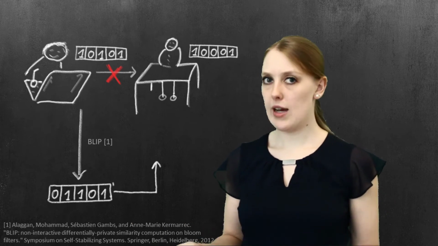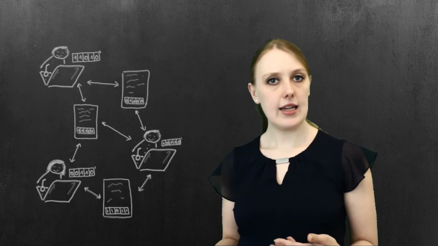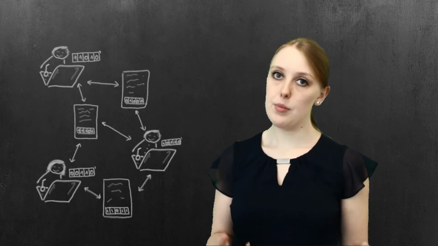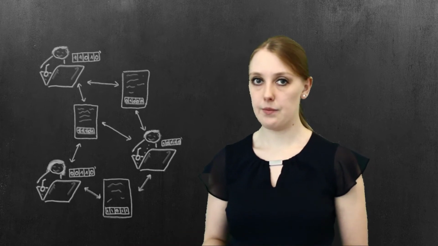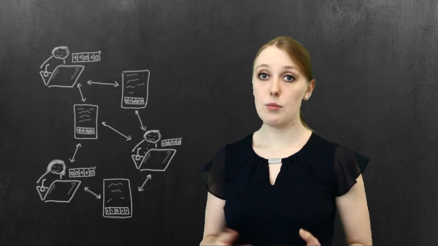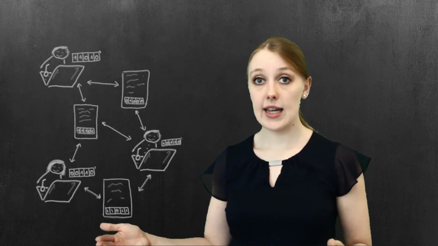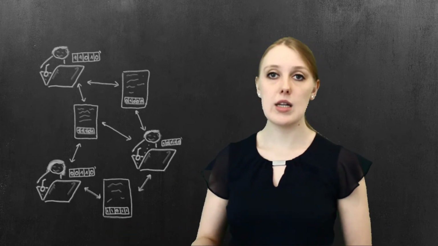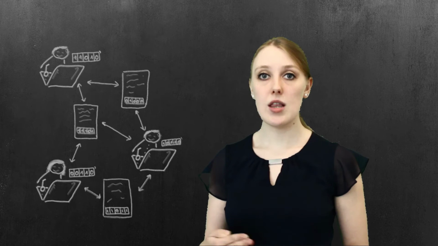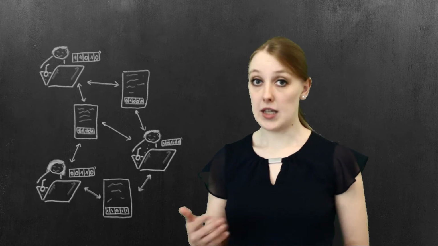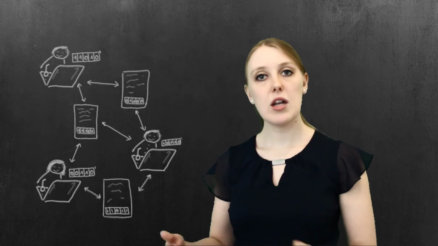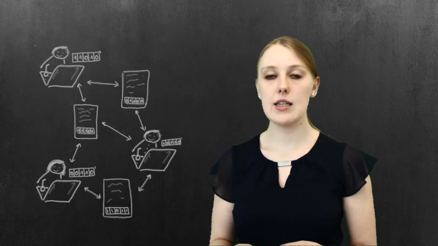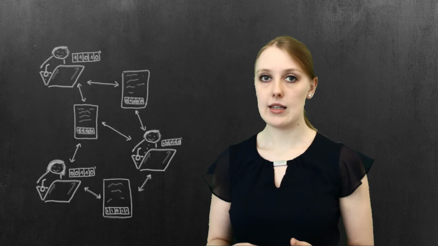So let's summarize what we have. We have several candidates with their Bloom filters and flipped Bloom filters, and recruiters with the Bloom filters for their job offers. Recruiters can send the Bloom filter of a job offer to candidates who can then locally determine the similarity and decide whether to apply to the job. The candidates in turn can send their flipped Bloom filter to the recruiters so that they can identify top candidates and contact suitable candidates.